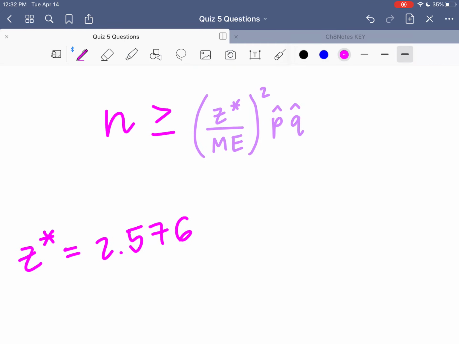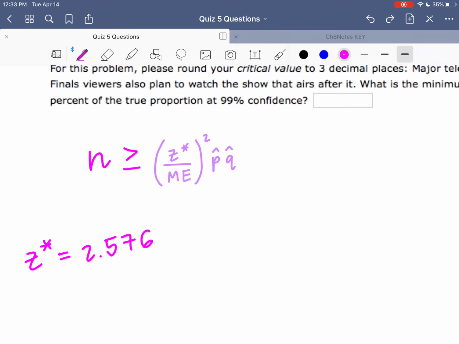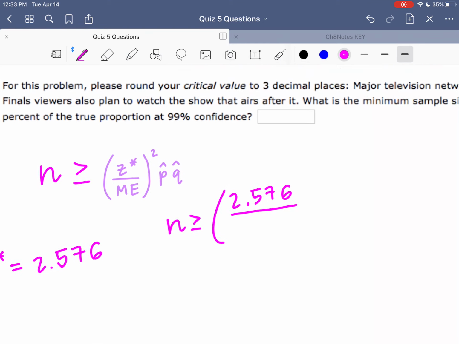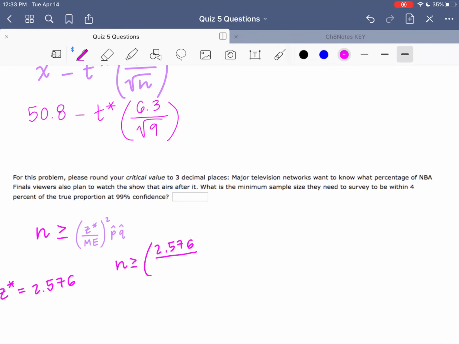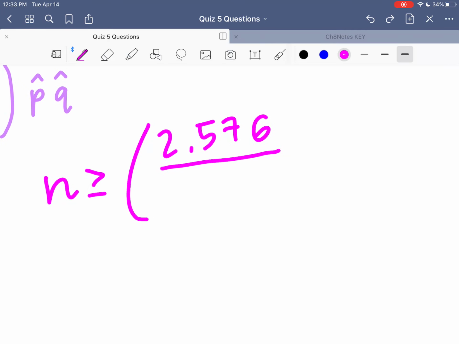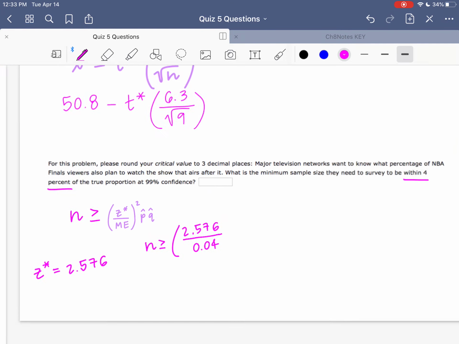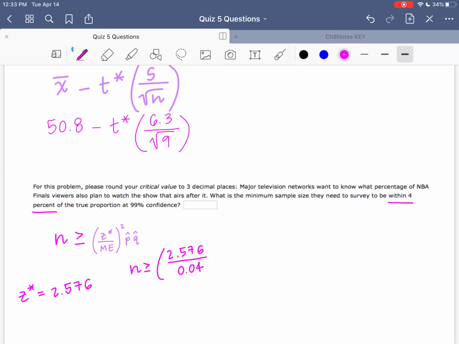Now, when we substitute that in here, remember that's going to be squared, but because this whole quantity is squared, we'll plug in the margin of error as well. So we've got n is greater than or equal to 2.576 over margin of error. The margin of error that we are asked to use is 4%. Within 4%. Within is why this thing is an inequality symbol. Remember these are proportions, so we want to make sure we write that as a proportion. And then we've got that squared, and then p hat and q hat.